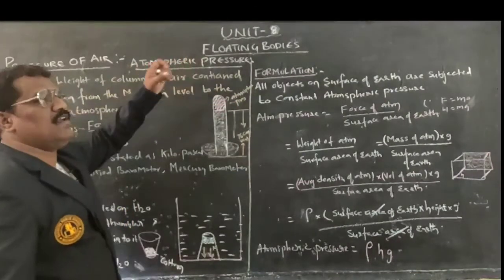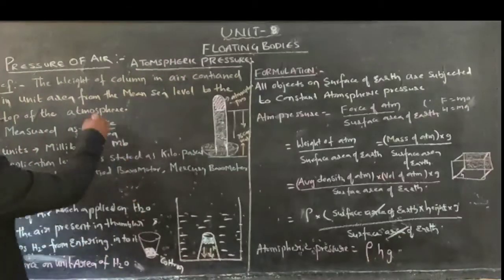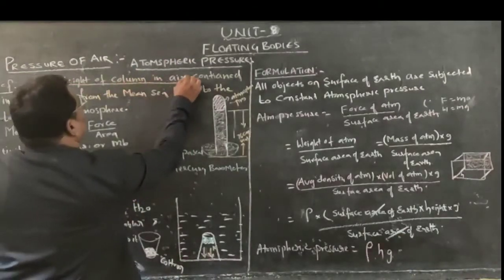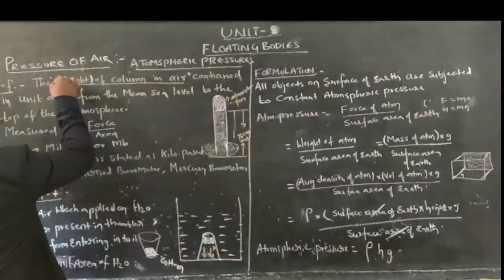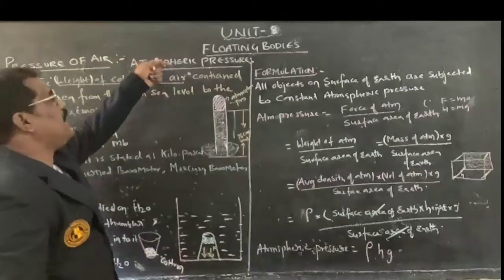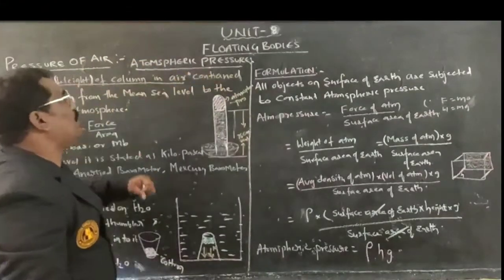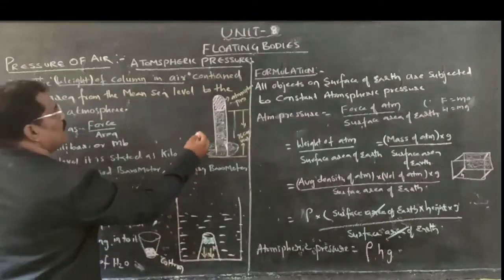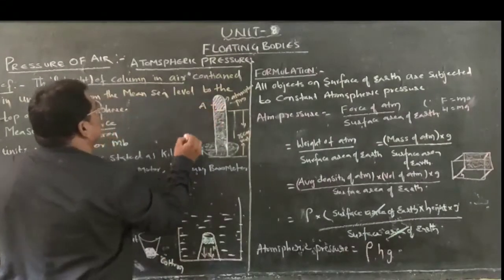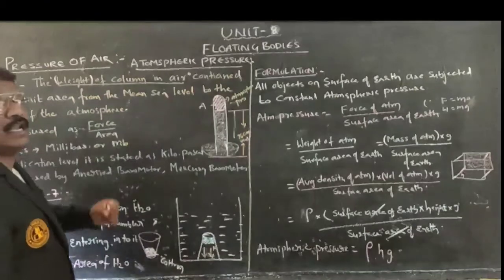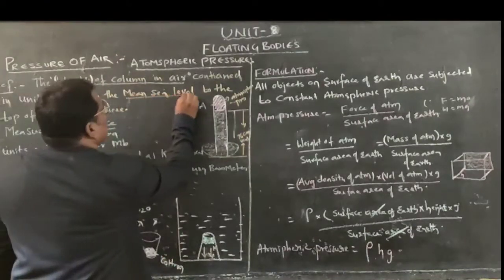Atmospheric pressure can be defined as the weight of the air column. Weight is nothing but the force exerted by the air in this particular air column, containing a unit area from the mean sea level.